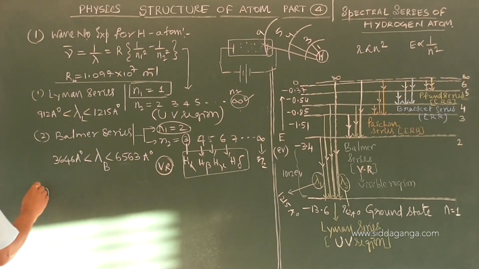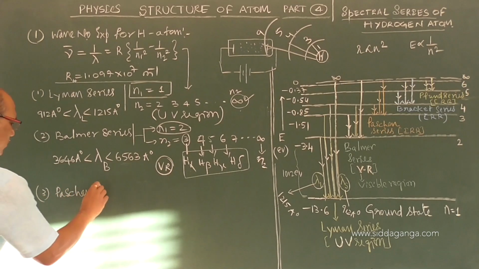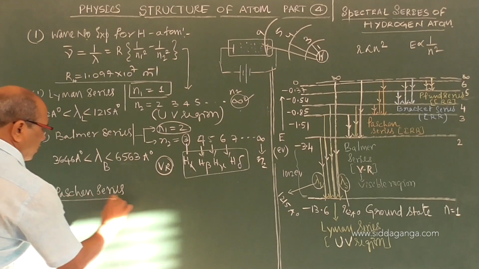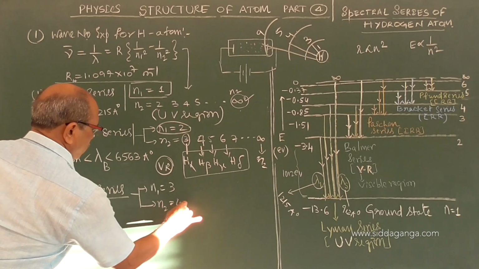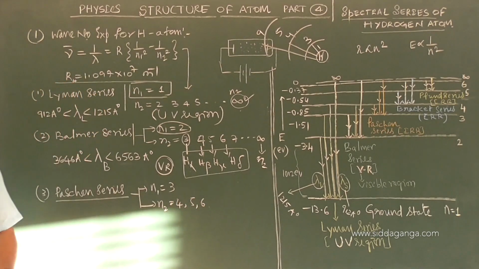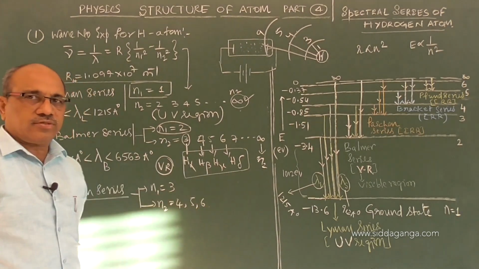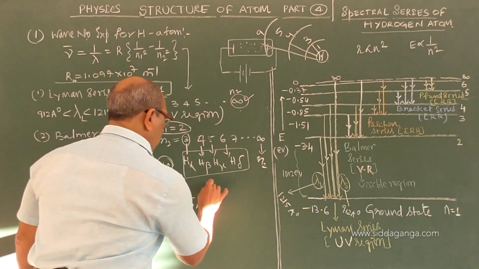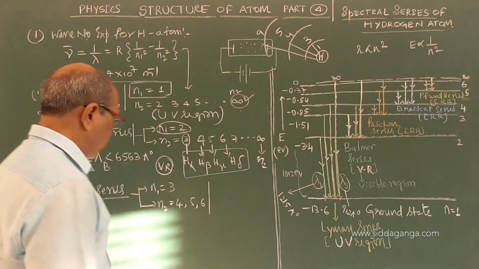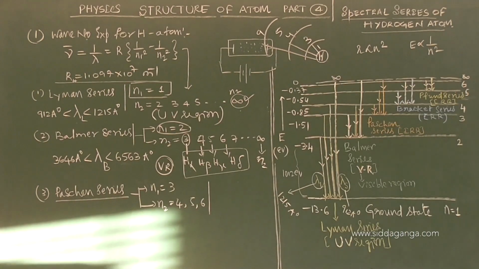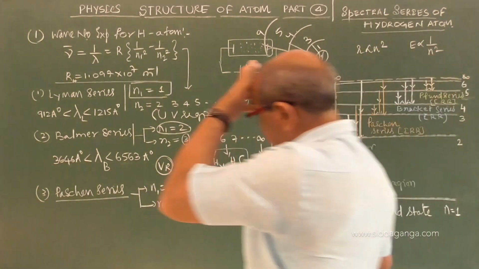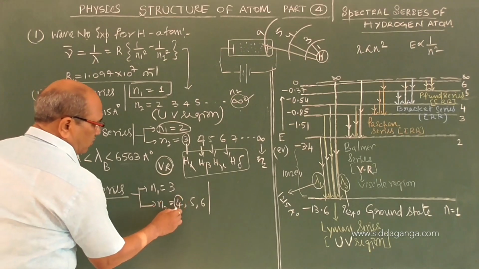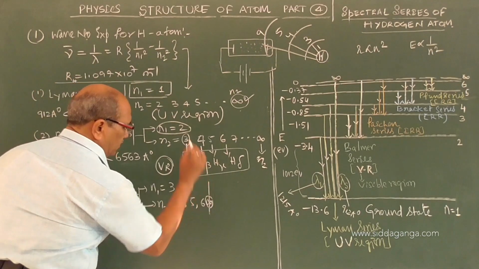Coming to the third, the Paschen series. In the Paschen series, N1 is 3, N2 is 4, 5, 6, and so on. We can continue with this. N1 is 3, the first member is 4, and the last member is infinity.